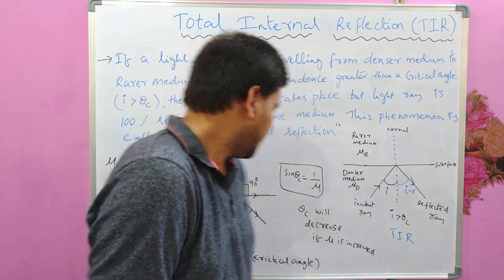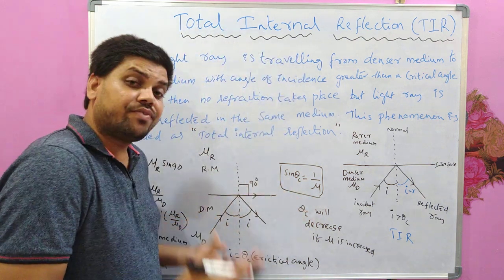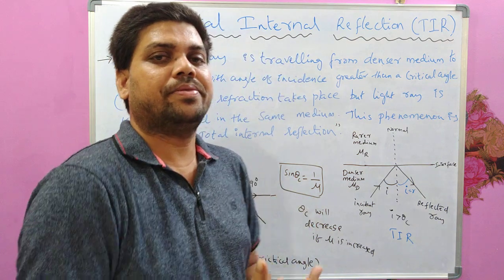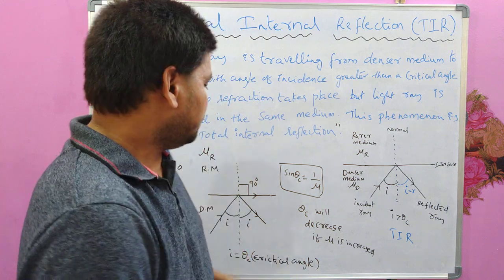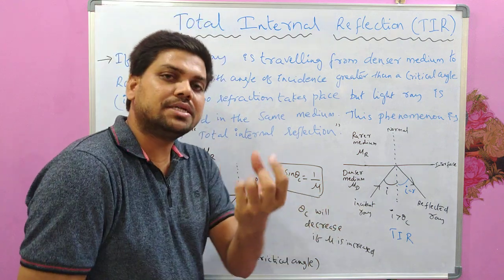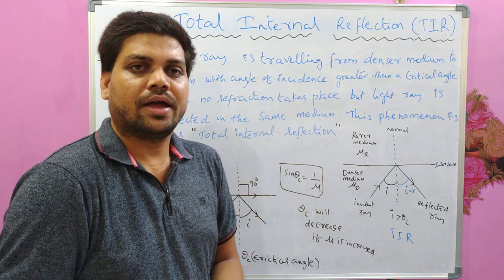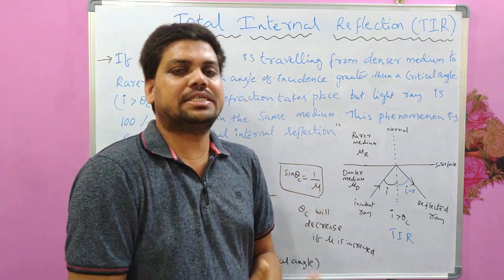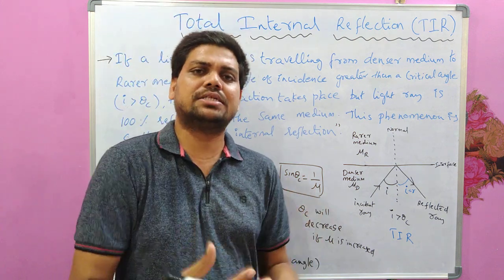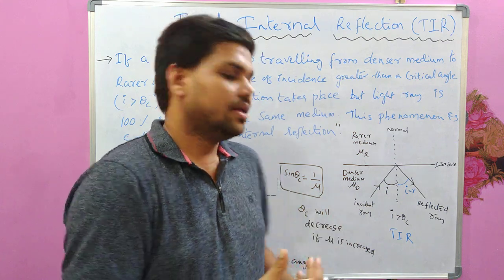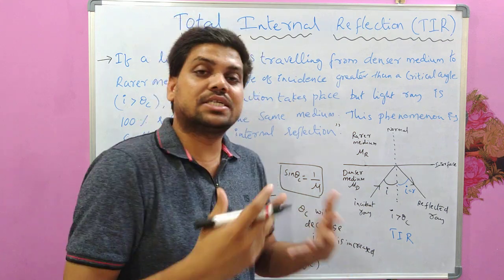That means that if the refractive index of the denser medium is more, then the critical angle will be smaller, and at smaller angles of incidence itself, the total internal reflection will happen.